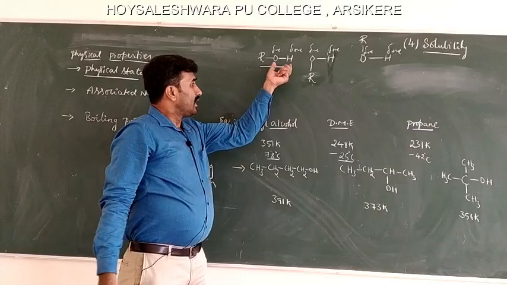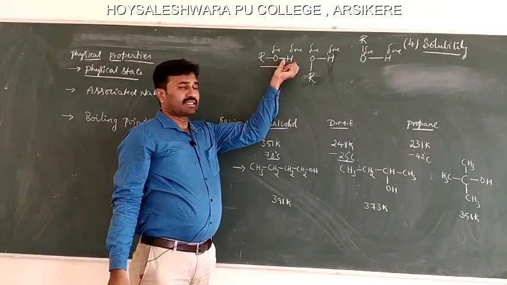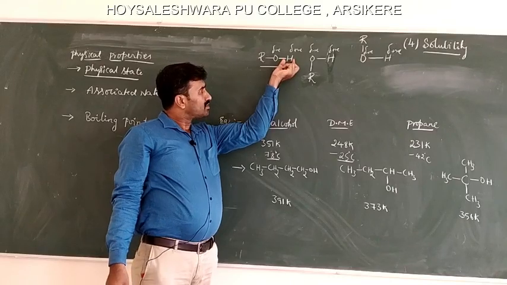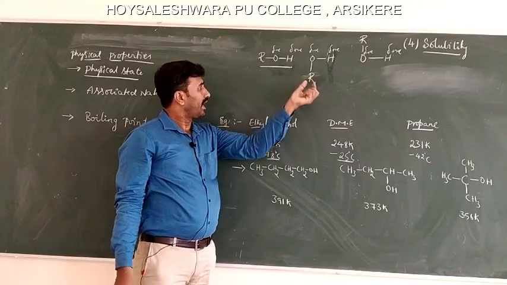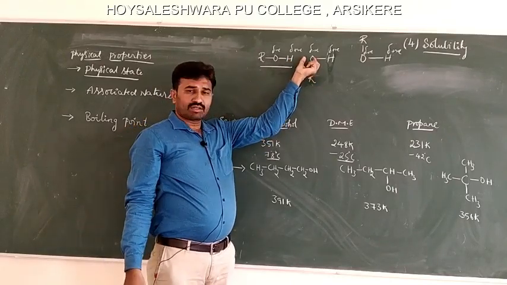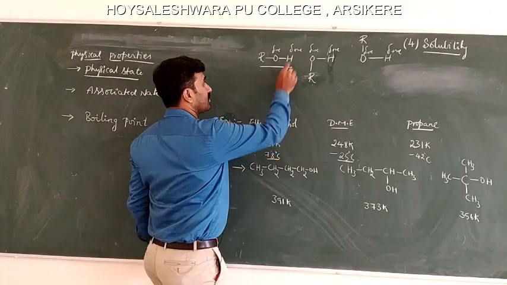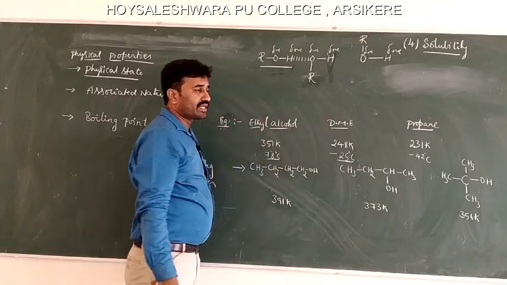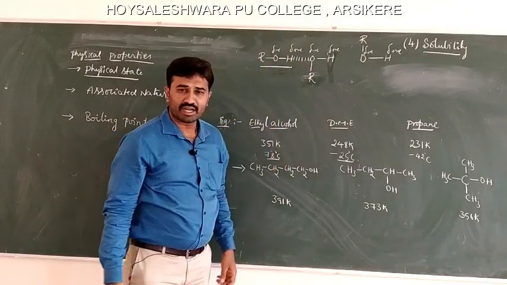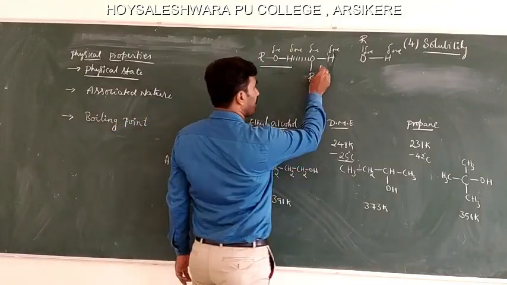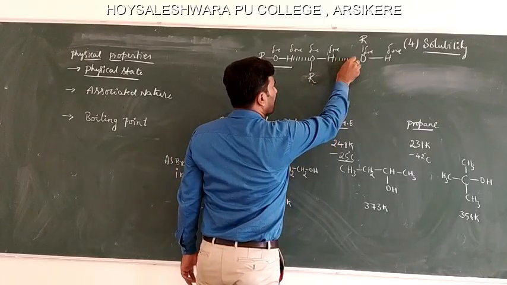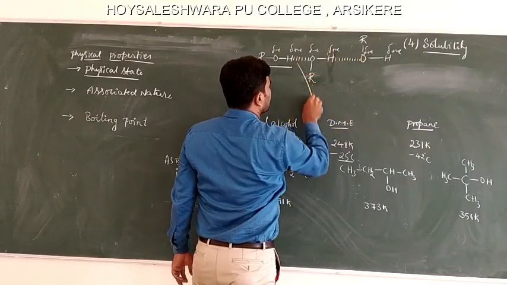Hydrogen bond is the electrostatic force of attraction between the hydrogen atom of this molecule and the oxygen atom of another molecule, which makes these two molecules get associated by means of hydrogen bonding. In the same way, between this molecule and this molecule, there is a formation of hydrogen bonding.